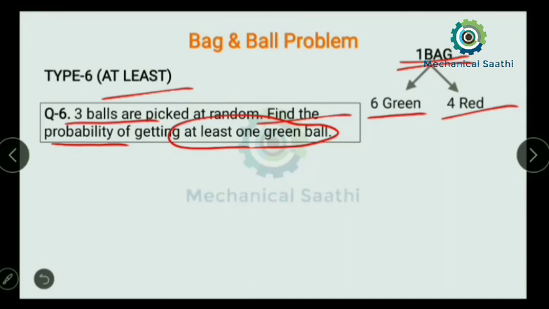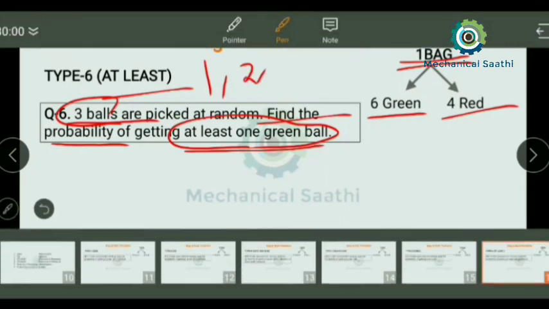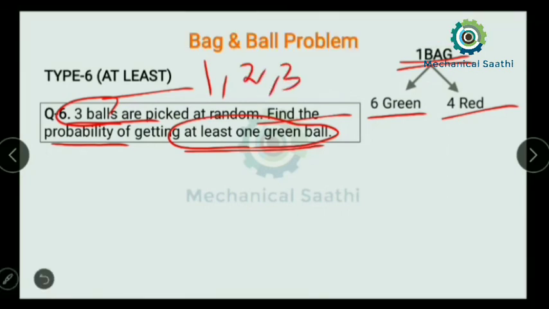So the minimum value of green balls that we need to pick up is 1. What may be the maximum value of green balls? That may be 3, because we are picking up 3 balls. So the maximum value of green balls is 3 and the minimum value is 1. So we have to go from 1 to 2 and then 3. For all these 3 cases we need to find out the value.